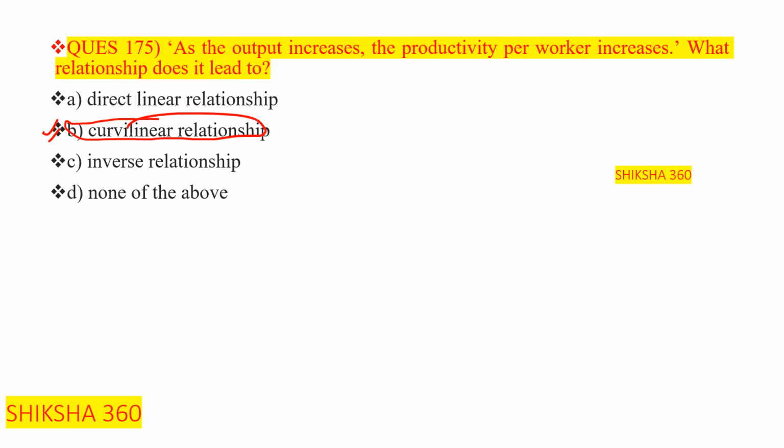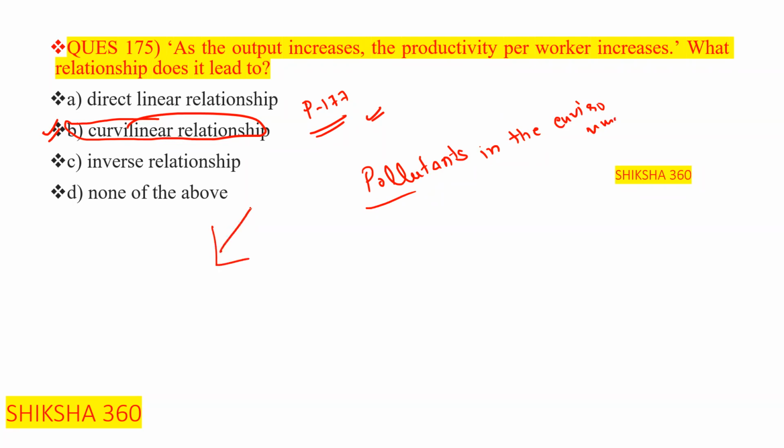Clear? If you are able to find it, you can check page number 177 of the book. In that they have specifically mentioned pollutants in the environment increase. In the environment, they will not increase in a straight line. Clear?